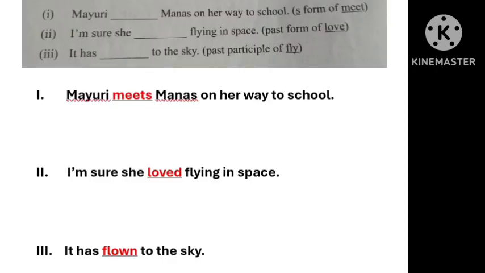First one, Mayuri dash Manas on her way to school. S form of meet. So the S form of meet will be meets. Mayuri meets Manas on her way to school. Question number 2. I am sure she dash flying in space. Past form of love. The past form of love will be loved. I am sure she loved flying in space. It has dash to the sky. Past participle of fly. So the past participle of fly will be flown. It has flown to the sky.